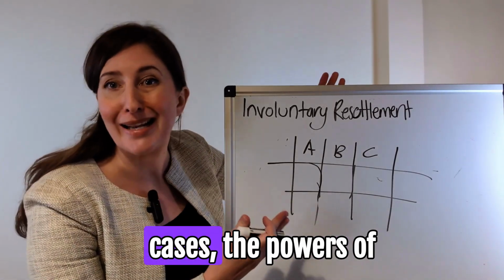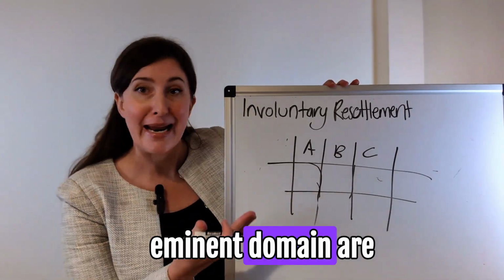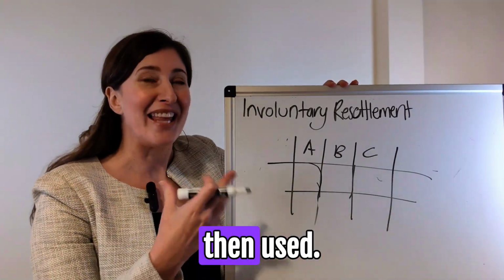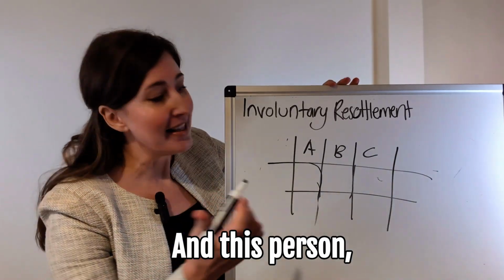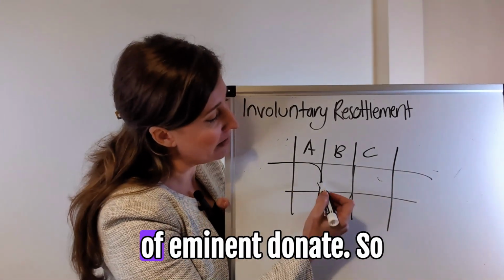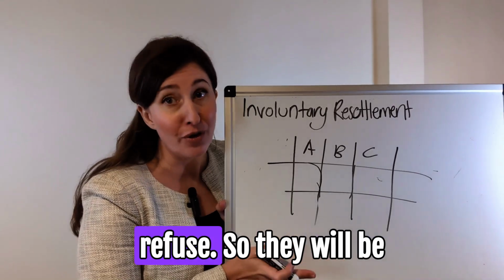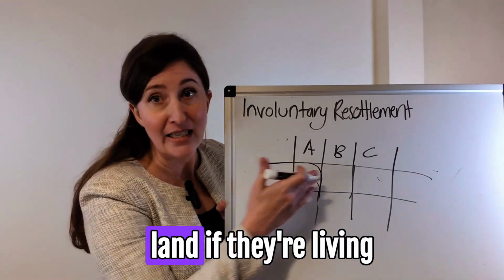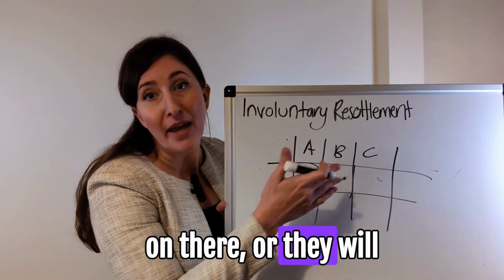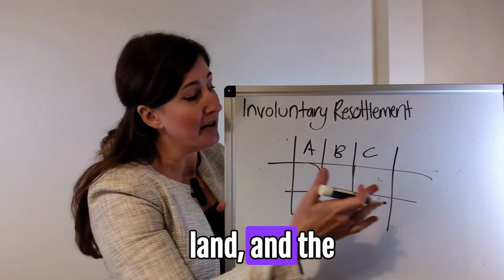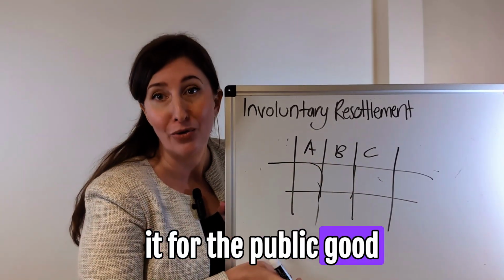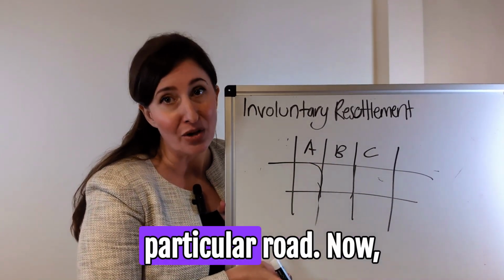So in these types of cases, the powers of eminent domain are then used. These people will not have the right to refuse. So they will be displaced from their land if they're living on there, or they will have to give up their land and the government will take it for the public good of building that particular road.